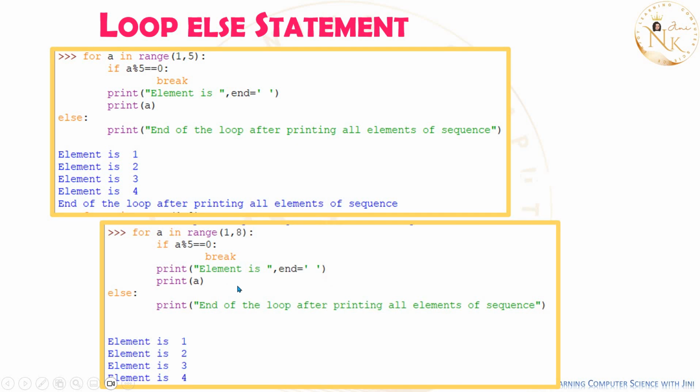The next one: you can see here break is getting executed, because when the value of a is 5, 5 modulus 5 is equal to 0, so it terminates with a break. What happens? The else part will not be executed in this case.